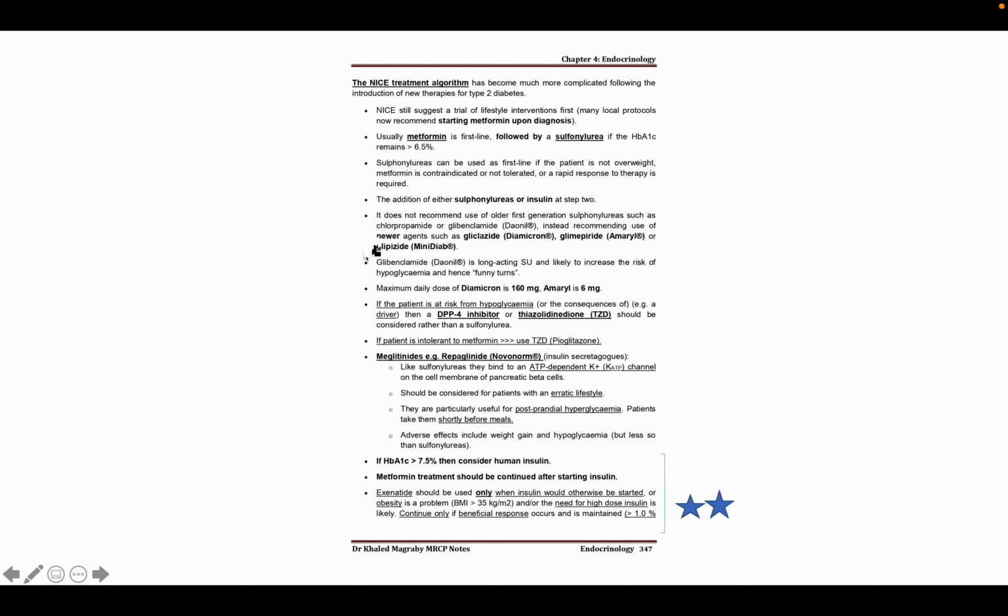Now, the algorithm for drug treatment of diabetes mellitus. In case of type 2 diabetes mellitus, we can give so many options, but in case of type 1 diabetes mellitus, we have only one option, that is insulin. So in case of type 2 diabetes mellitus, you can give Metformin or other oral anti-diabetic drugs as well as insulin. So our first line drug should be Metformin.